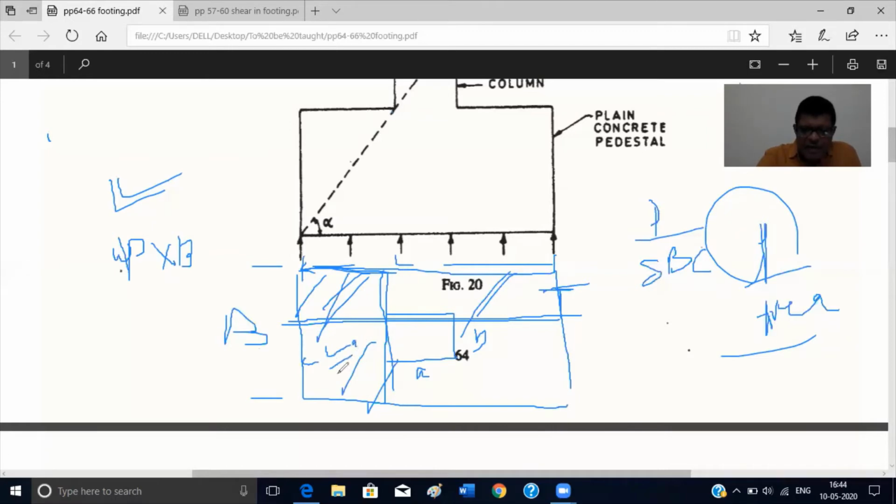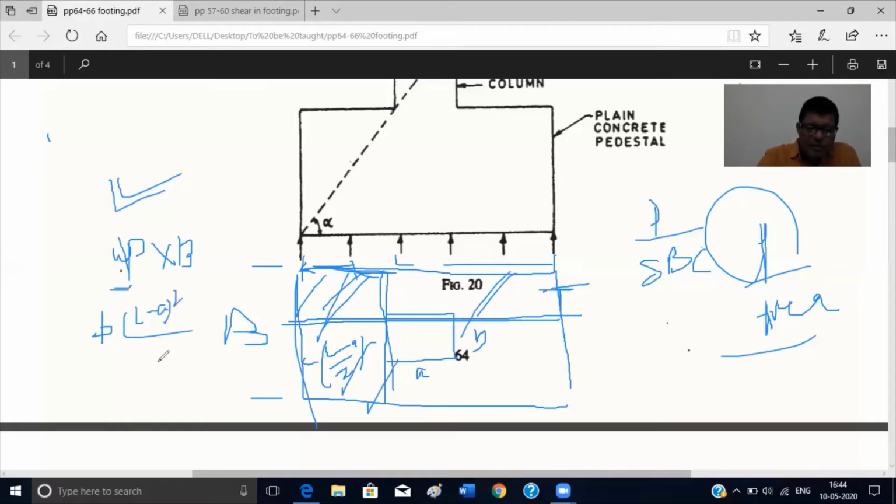So L minus A by 2 into B is the area, multiplied by P, the intensity of loading. So P into L minus A by 2, and it will act at half of this, so L minus A by 2 by 2, that is L minus A by 4. So multiplying, this will be equal to P into L minus A whole square by 8.